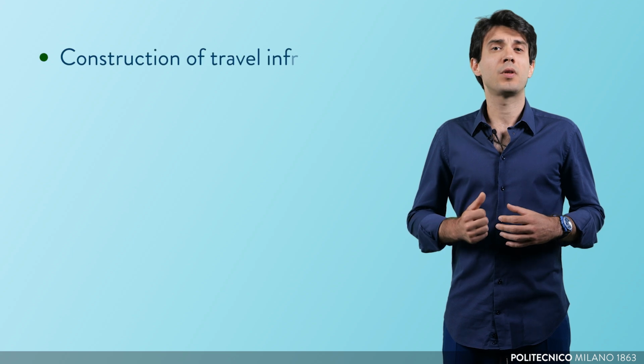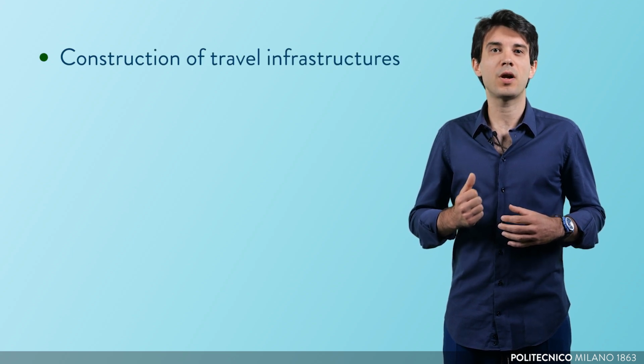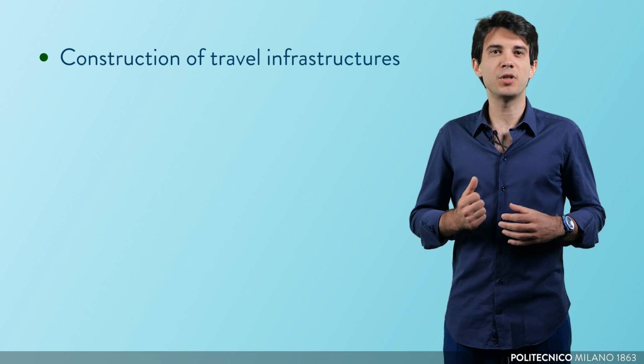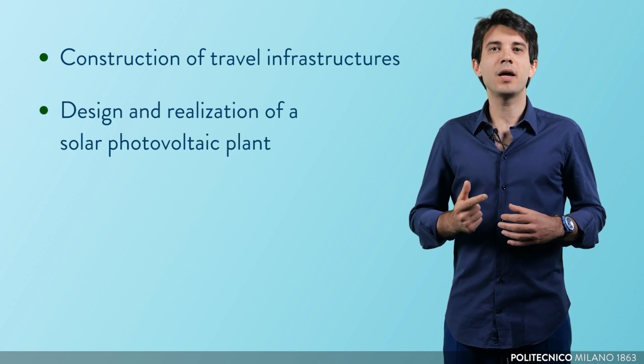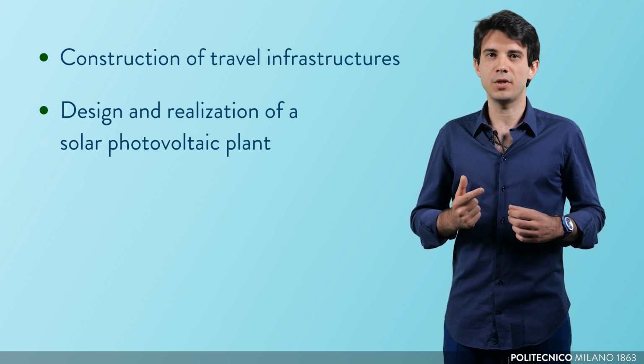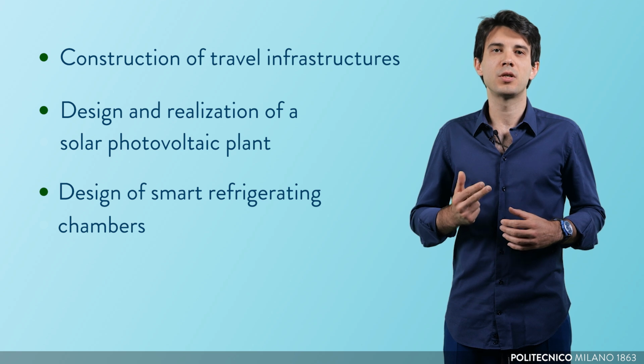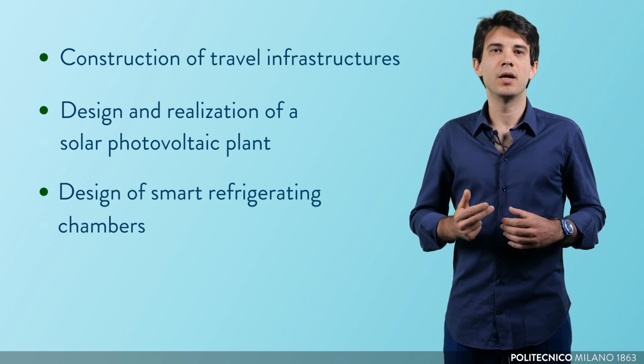Particularly, this project foresees to fulfill this objective through the construction of low-cost and low environmental impact travel infrastructures, namely bridges and roads, the design and realization of a solar photovoltaic plant for supplying domestic loads in island conditions, the design of smart refrigerating chambers supplied through a microgrid from renewable sources, that is, photovoltaic panels and biomasses.